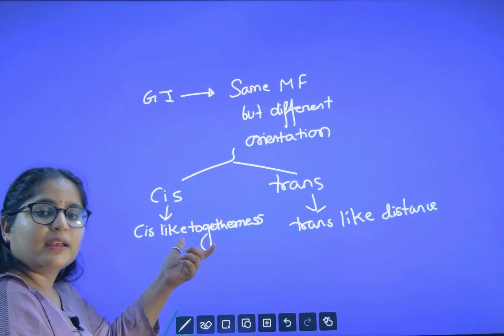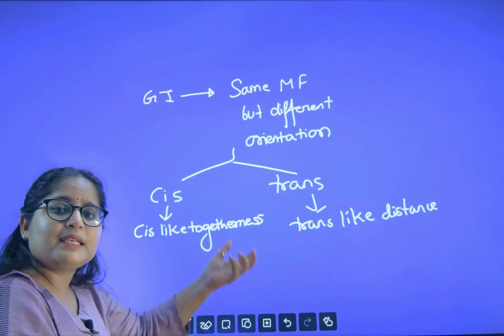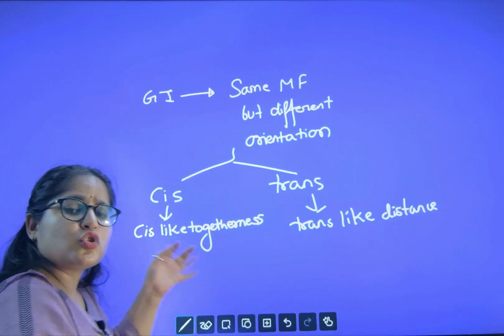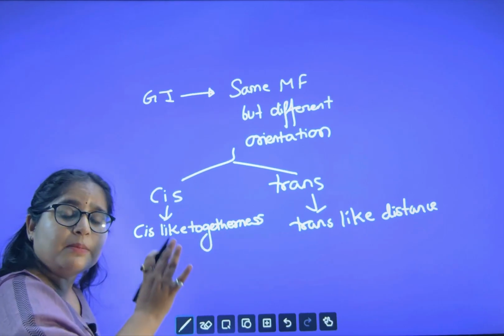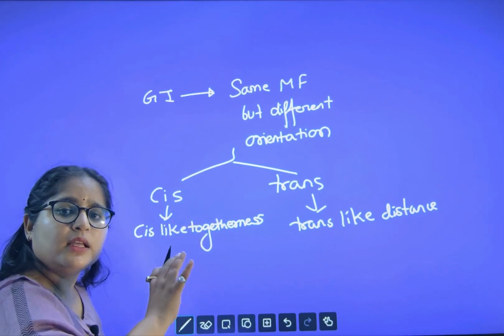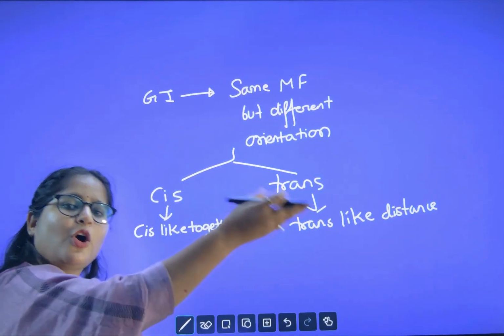Cis-like togetherness, trans-like distance. Cis-like togetherness means the same atoms will be together, on the same side. And trans means the same atoms will be on the opposite side.